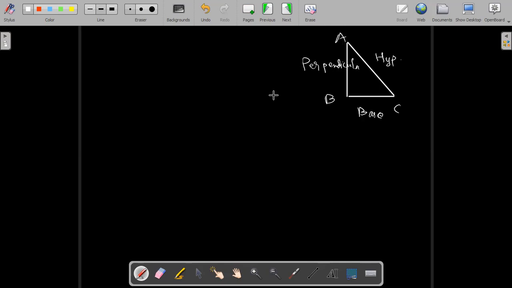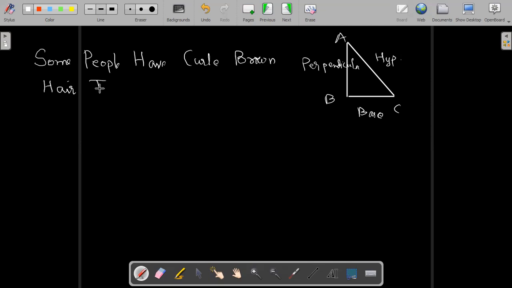This is perpendicular. This is hypotenuse. This is base. So in order to remember, hypotenuse upon base, base upon hypotenuse, perpendicular upon hypotenuse, there is one sentence you can remember: Some people have curly brown hair through proper brushing.